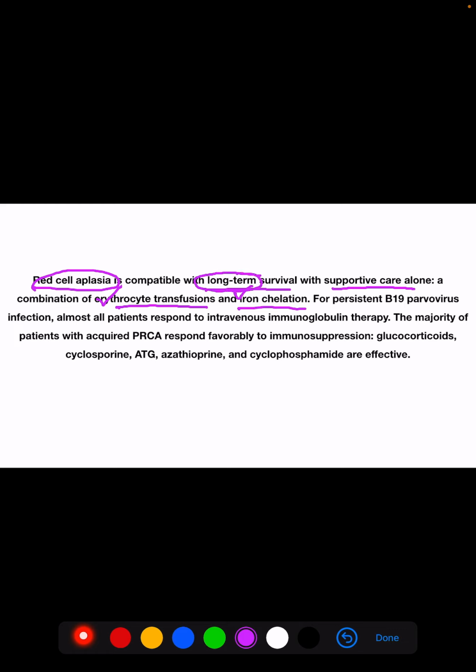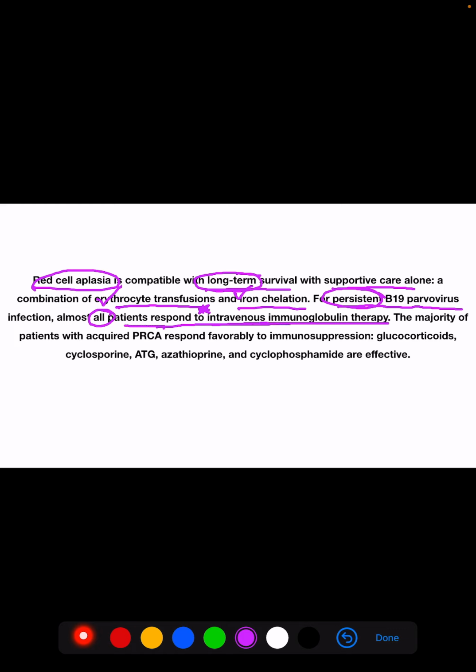If persistent B19 parvovirus infection is there, almost all patients with this persistent infection respond to intravenous immunoglobulin therapy.